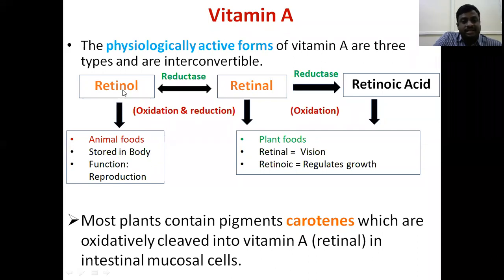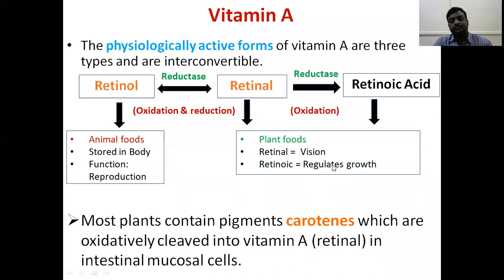Its main function is participation in the reproduction cycle, the reproductive system. Retinal mainly participates in vision, the visual cycle. Retinoic acid participates in regulating the growth of humans.